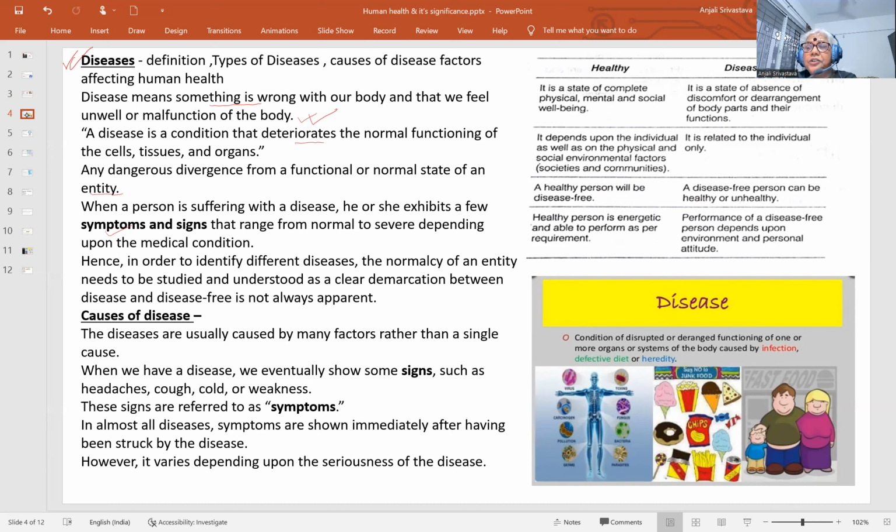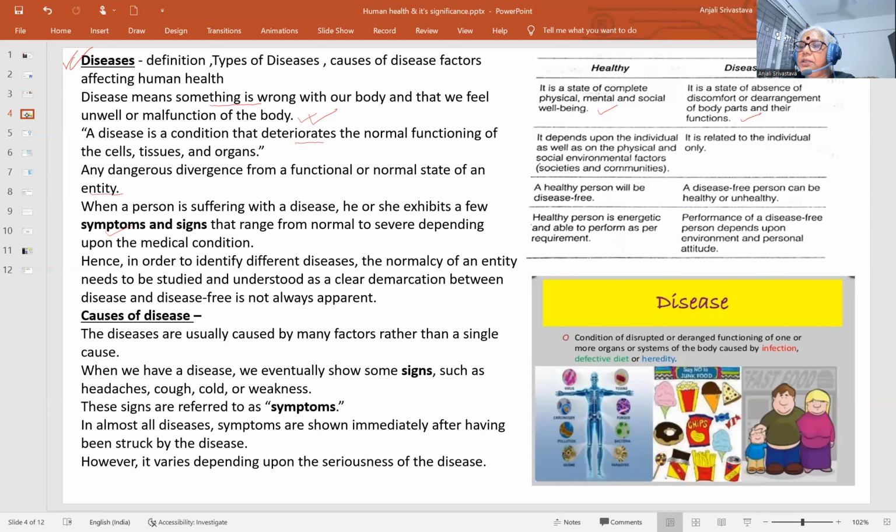Being healthy is one thing, being disease free is another. Health may be considered as a state of complete physical, mental and social well-being, whereas disease-free is the state of absence of discomfort or derangement of body parts and their functions. Largely, disease may be said to be a condition in which the body parts or body structures have been affected, and that may be cells, organs or tissues.